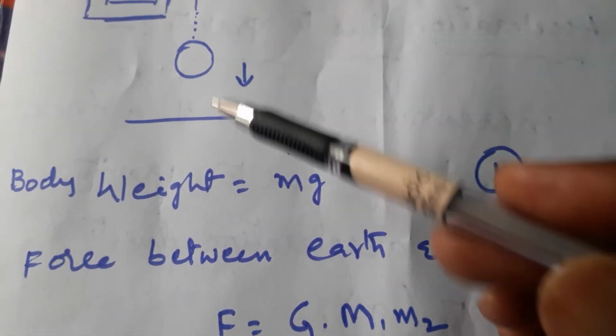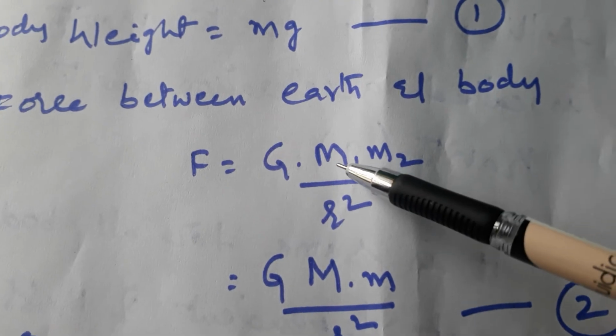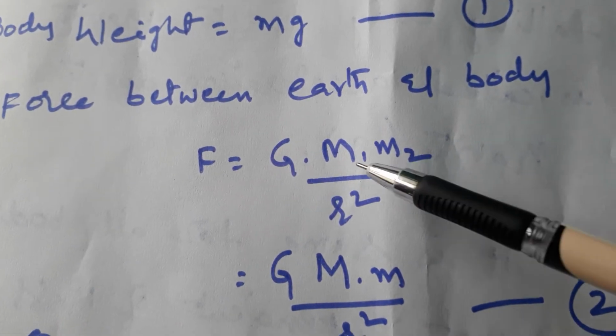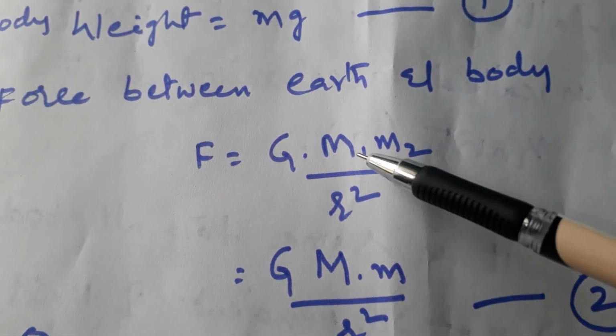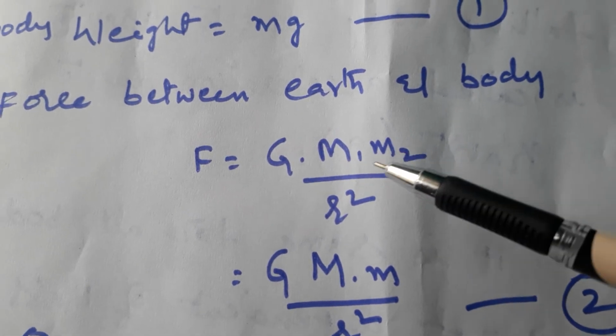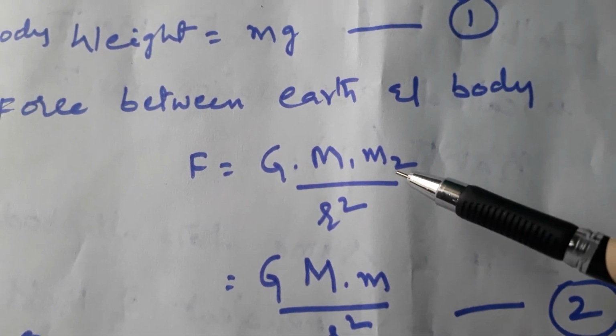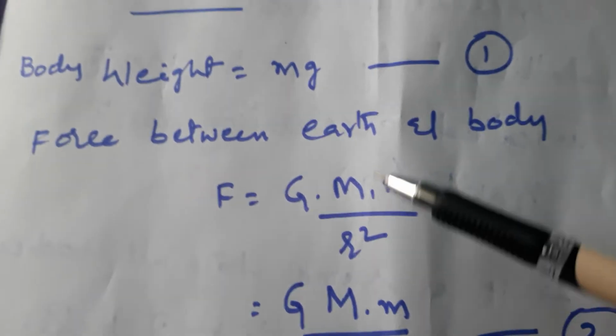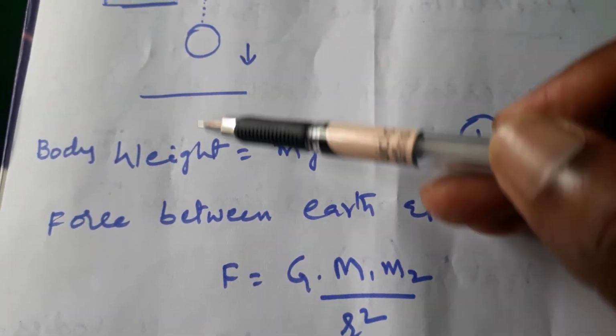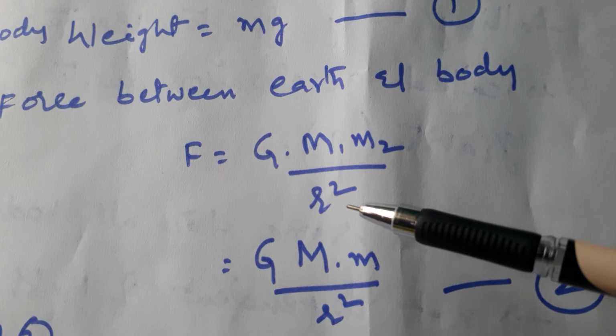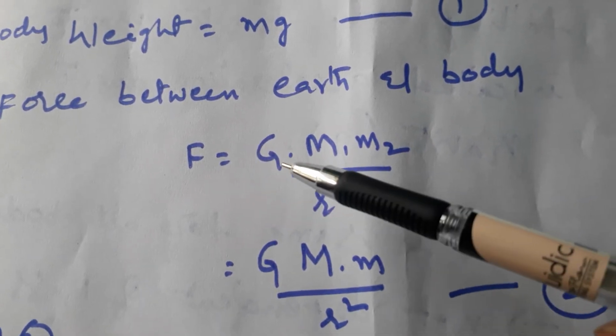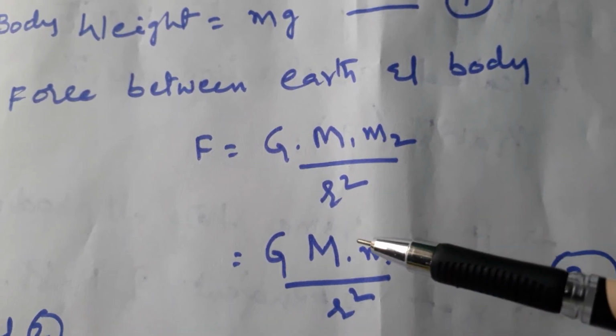Now the force between earth and ball. Take the mass of the earth as m1 and the ball mass as m2, and the distance between earth and ball as r. F is equal to G into m1 m2 by r square.